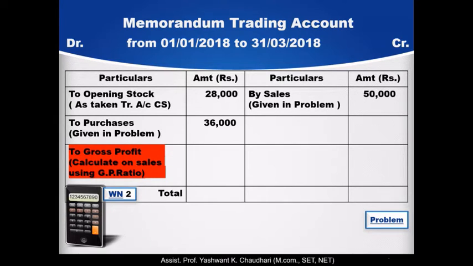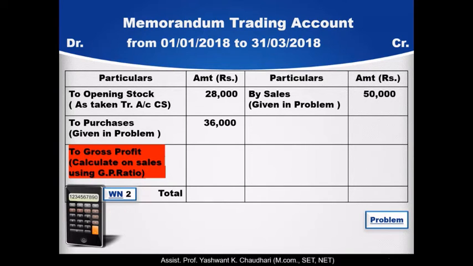Then to purchases, given in the question. Purchases are always written on the debit side, till the date of fire, rupees 36,000, and by sales, sales are always written on the credit side of the trading account, till the date of fire, the sales amount, that is rupees 50,000.